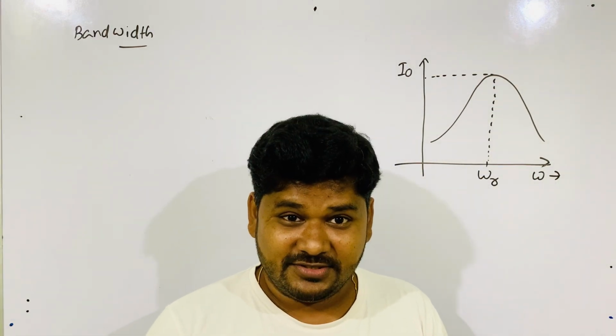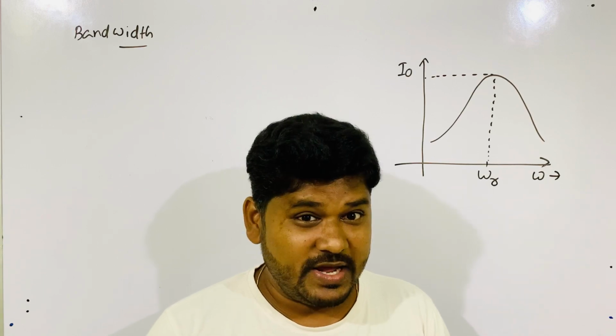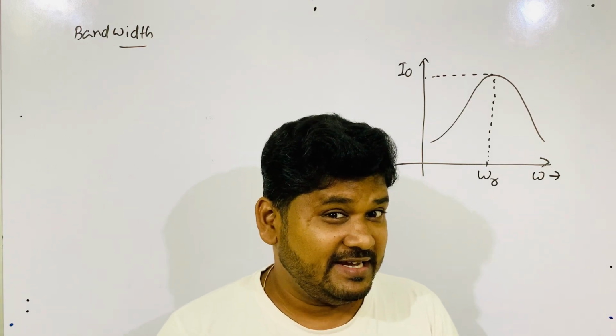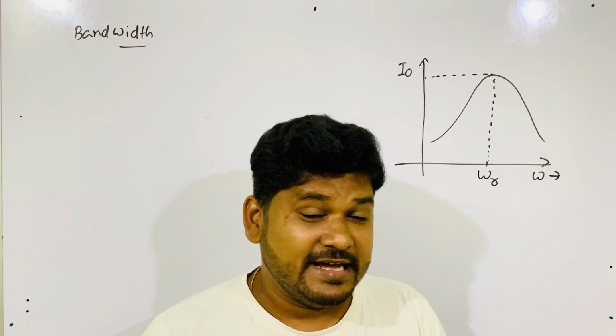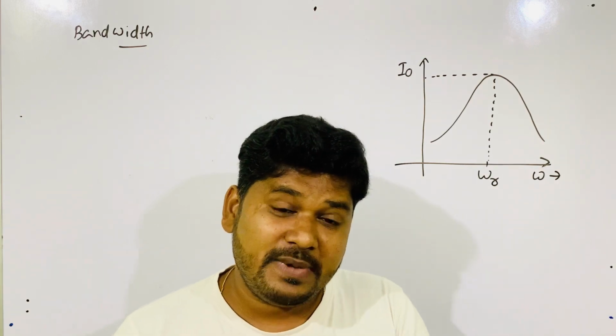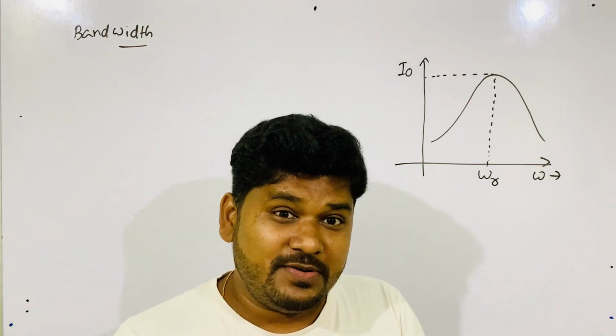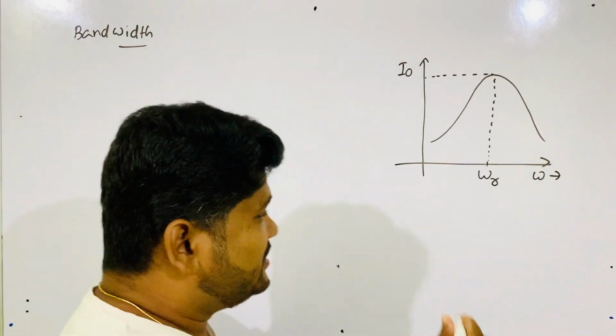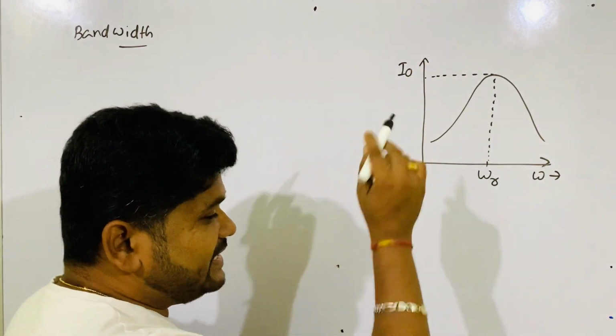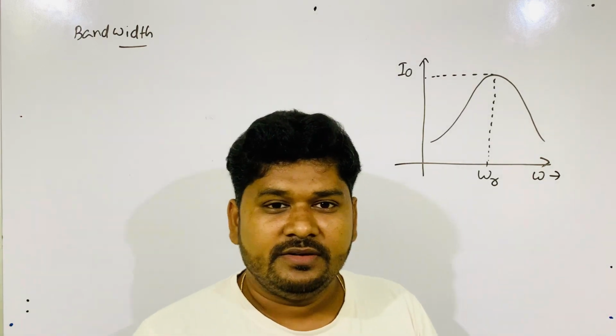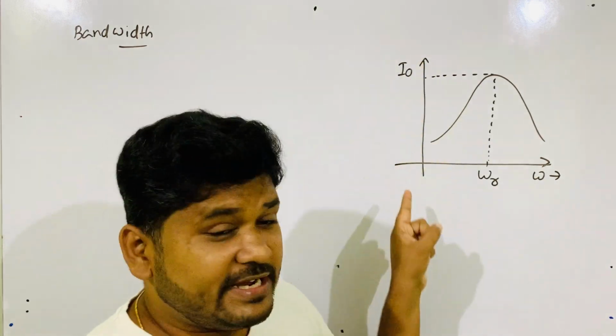This is I naught. Is it? No, this is not I naught. I have told you clearly, this is not I naught. This is I naught maximum value. Remember, what is I naught? What is I naught max? Every point on this line is I naught.